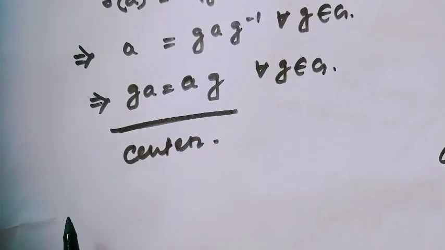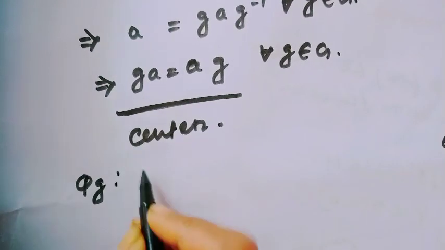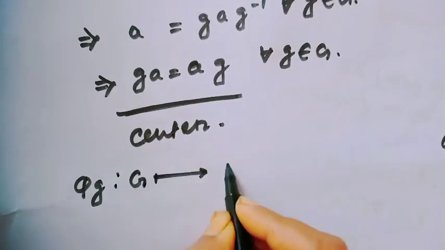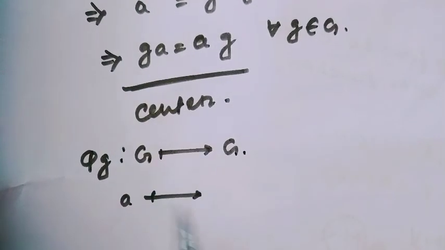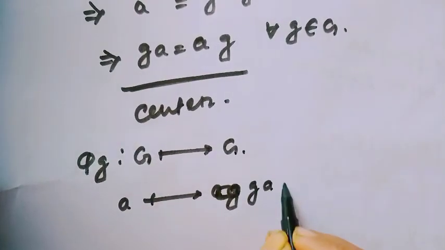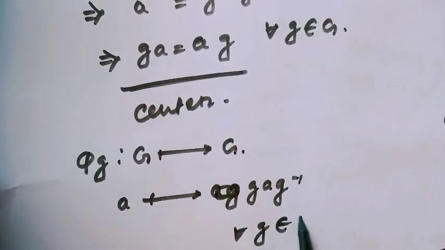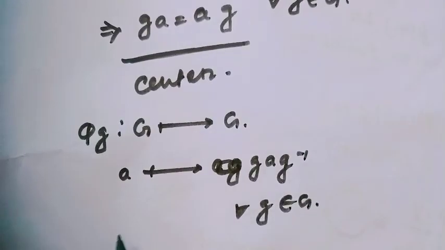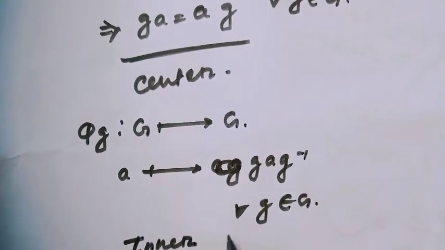Okay, as seen some minutes ago, phi G from capital G to G, if the mapping is defined as A maps to G A G inverse for all G belongs to capital G, then this mapping is an inner automorphism.